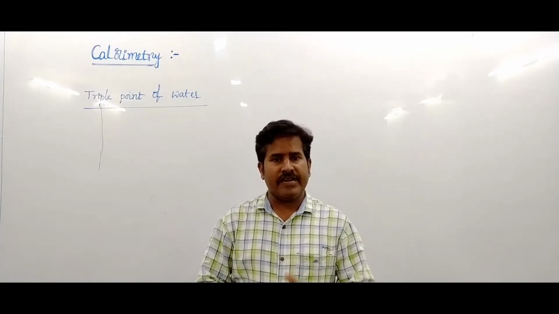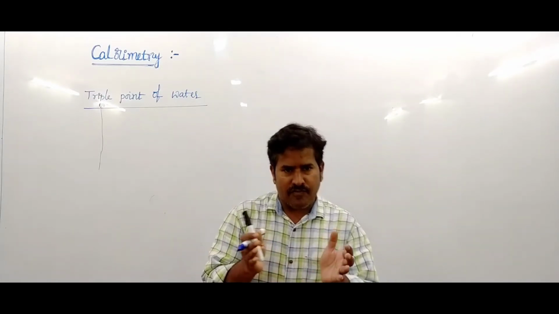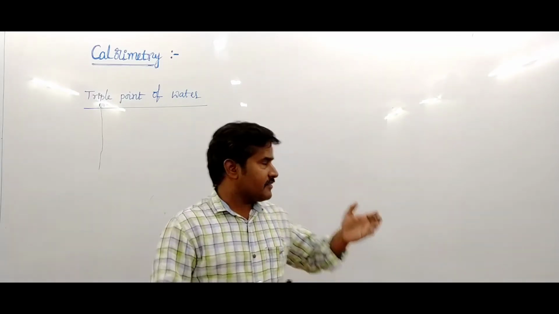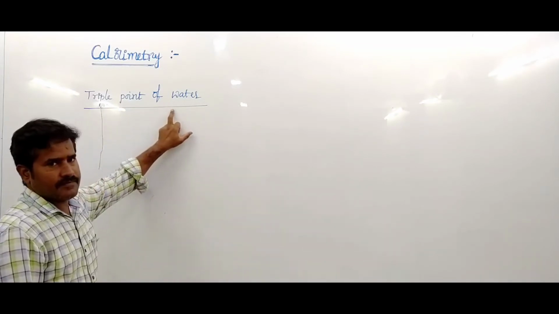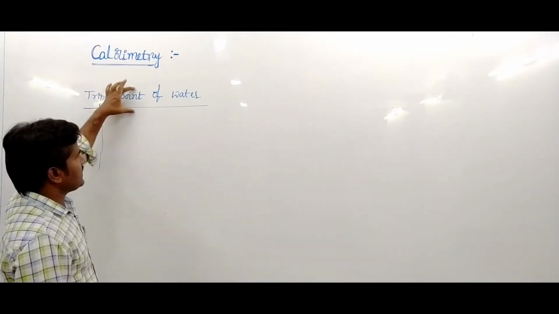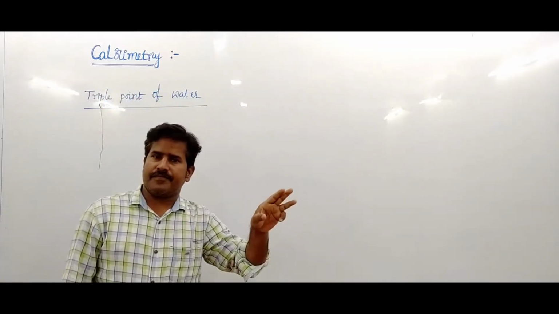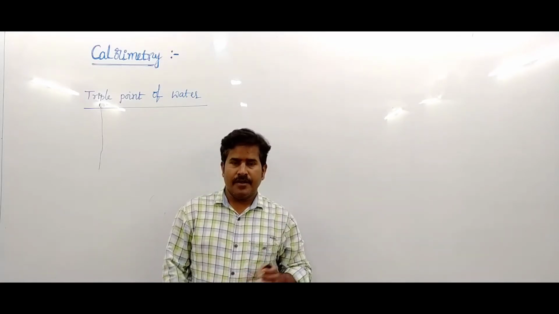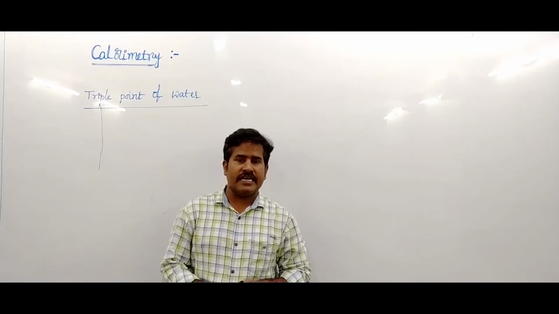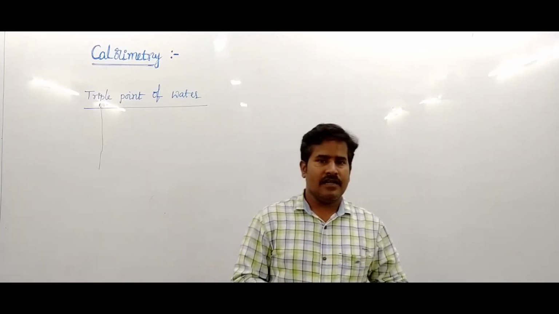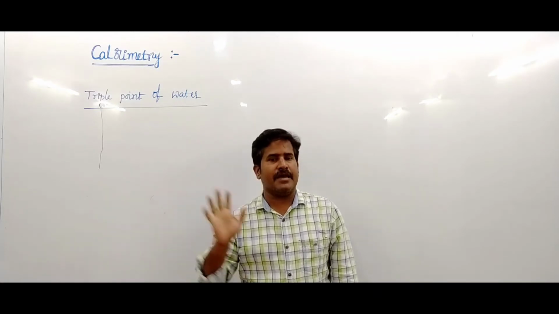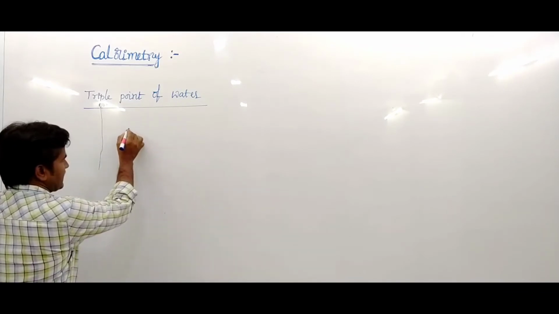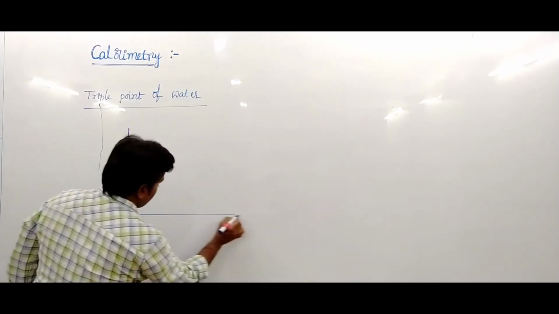In this lecture, we will continue the concept of the triple point of water and the heating curve of water. What is the triple point of water? Water has three states: solid, liquid, and vapor. But the three states coincide at a particular point. The three states are in equilibrium at a point. That point is called the triple point.